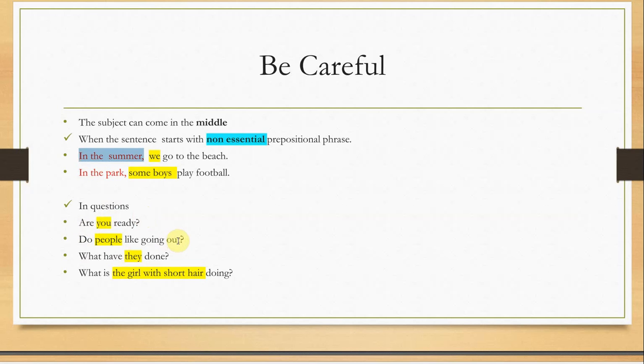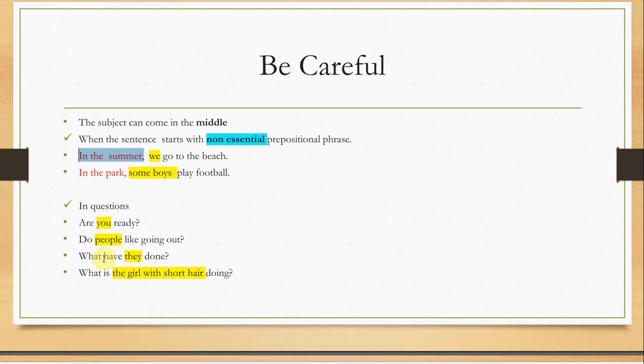"Do people like going out?" So "people" here is the subject. How could you know? The subject always comes after the linking or helping verb in a question. It's number 2 or number 3. If the question starts with am, is, are, was, were, the subject comes immediately after it. So in this kind of question, the subject is number 2.